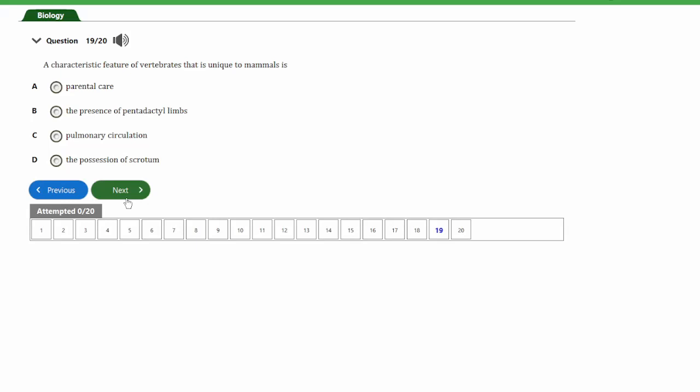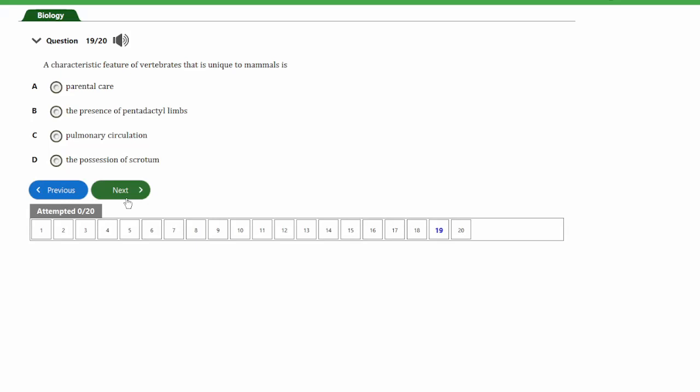It says, a characteristic feature of vertebrates that is unique to mammals is A, parent care, B, the position of pentadactyl limbs, C, pulmonary circulation, and D, position of scrotum. So guys, in this question, having these options, the one that is unique to mammals is the position of scrotum.